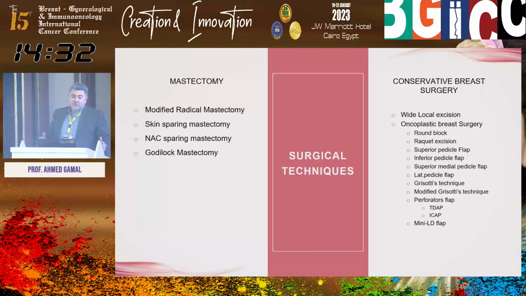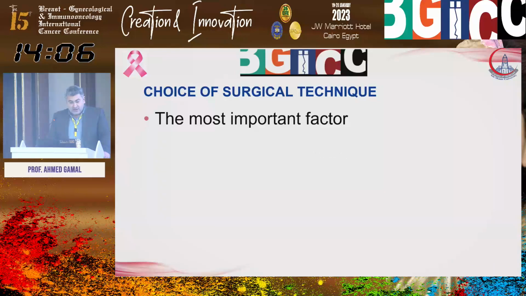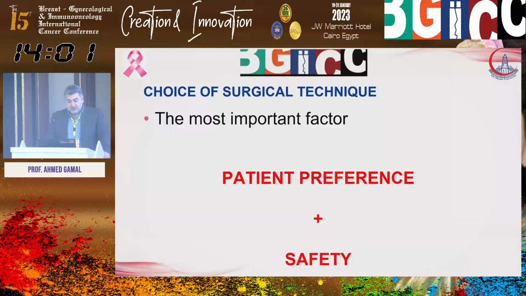We have two main categories for operation. Either mastectomy with all its kinds: modified radical mastectomy, skin sparing, nipple sparing, Goldilocks, or the conservative, either wide local excision or oncoplasty. Choice of surgical technique depends first on tumor factors, size and focality, skin factor, is it near the skin or away from the skin, and breast factors, size and previous operation. And the most important factor we are concerned with in my presentation is patient preference plus safety.